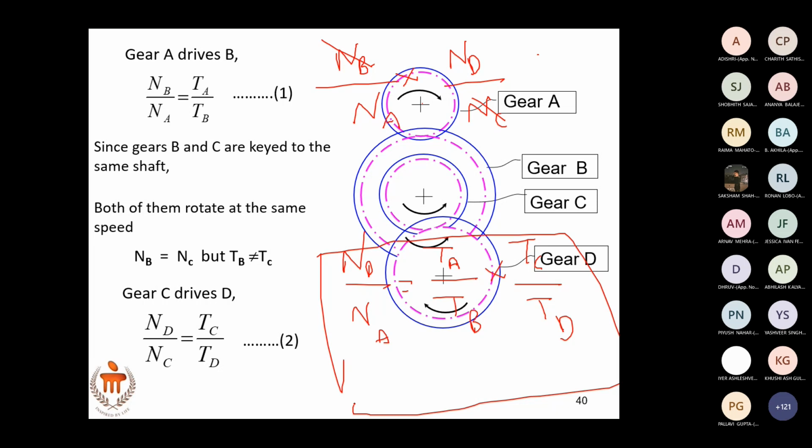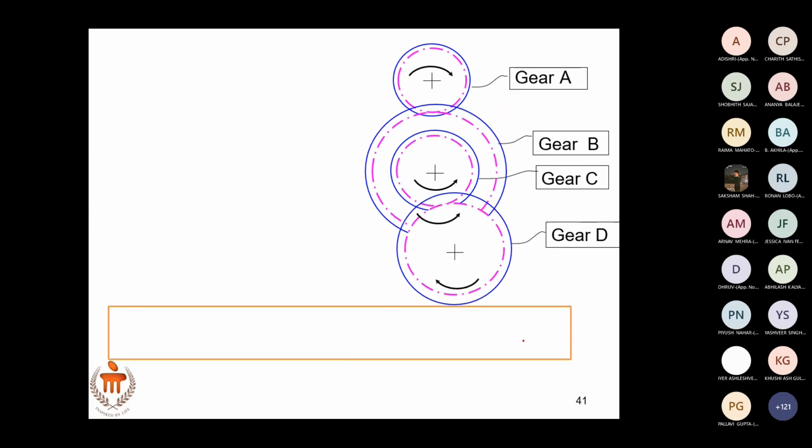What does this mean? This means that the number of teeth on the intermediate gears, or the diameter of the intermediate gears, has an effect on the velocity ratio of the gear train. Since you have control over the number of teeth on the intermediate gears, you have control over the velocity ratio. So by having different values, for example, let us take this ratio.